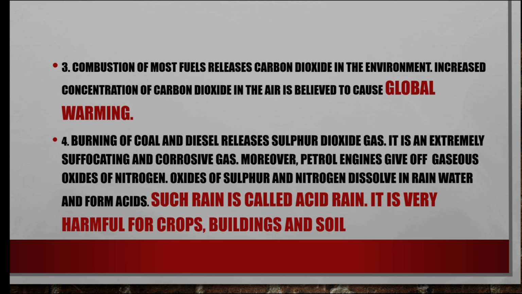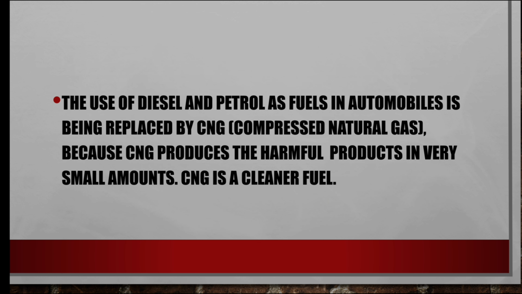What is acid rain? Burning of coal and diesel releases sulfur dioxide gas, which is extremely corrosive, and petrol engines give off gaseous oxides of nitrogen. These oxides of sulfur and nitrogen dissolve in rainwater and form acids. Then we have acid rain in our environment, which damages our buildings, soil and crops.